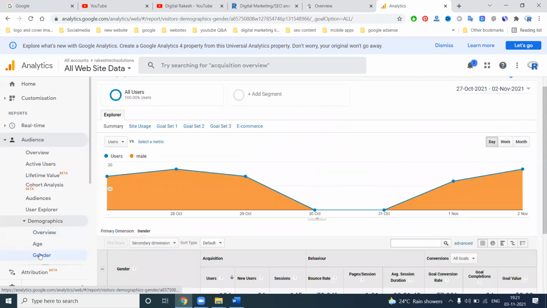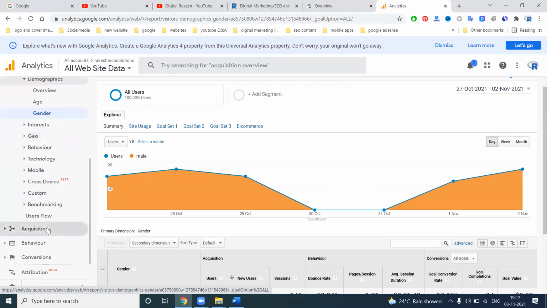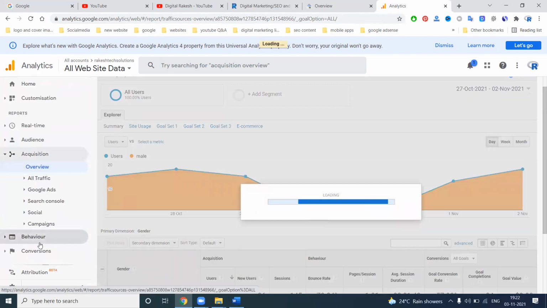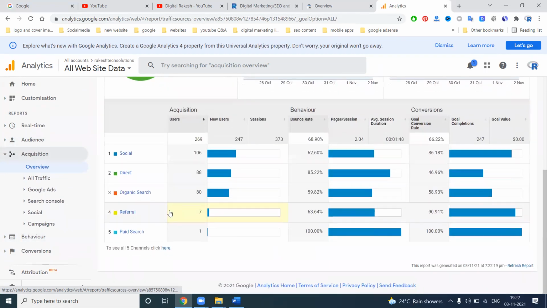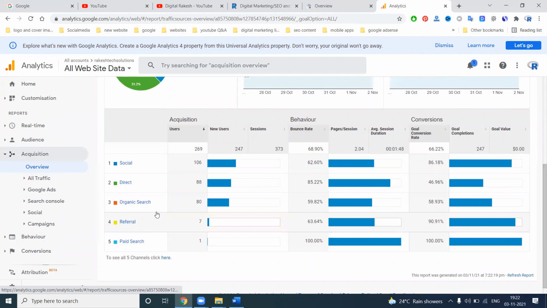In Google Analytics, traffic is divided into a total of 5 options. This is an interview question: Direct, Social, Referral, Organic, Paid. 4 options are common. Paid is enabled only when you are using paid search. But 4 will be common: Direct, Organic, Referral, Social. This is the order, and Social will be the last option. Where you can check the traffic is Acquisition: how many people come directly to your website, organically, from social, and from referral.